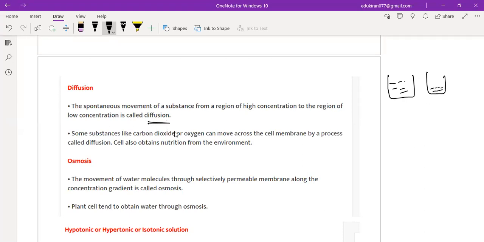Some substances like carbon dioxide or oxygen can move across the cell membrane by the process called diffusion, right? And the cell also obtains nutrients from the environment, right? So this is basically, remember, high to low.